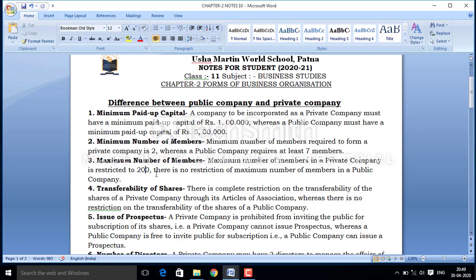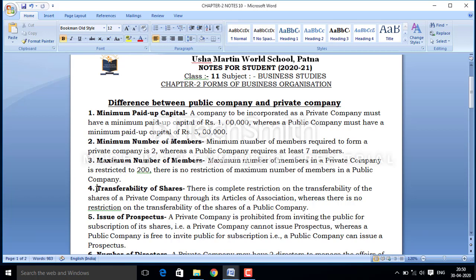It can be anything like 100, 200, 5,000, 10,000 or equal to the number of shares issued by the public company. Suppose a public company has issued 1 lakh shares, the maximum number of members can be 1 lakh. But in a private company, the maximum number of members is restricted to only 200.